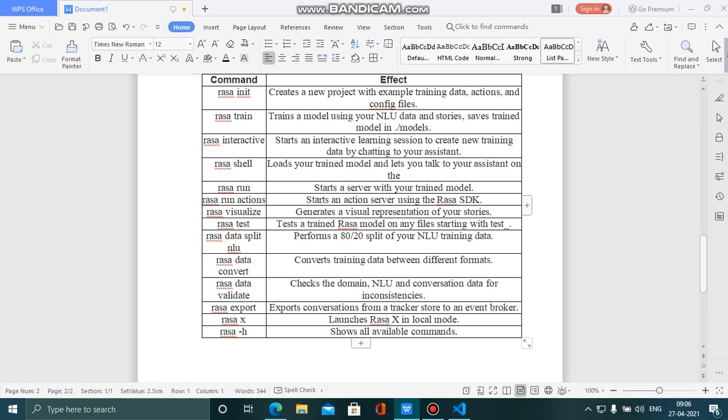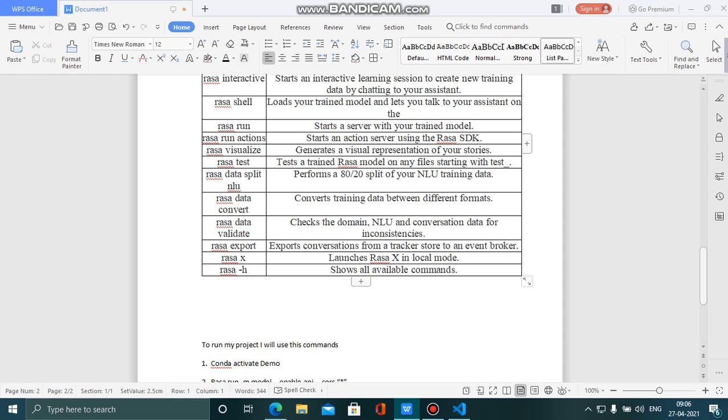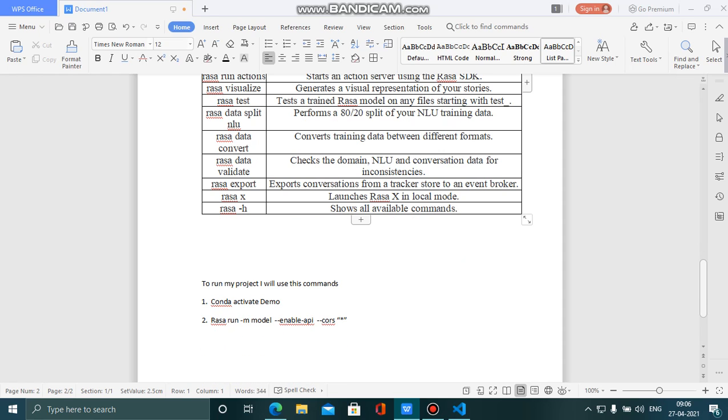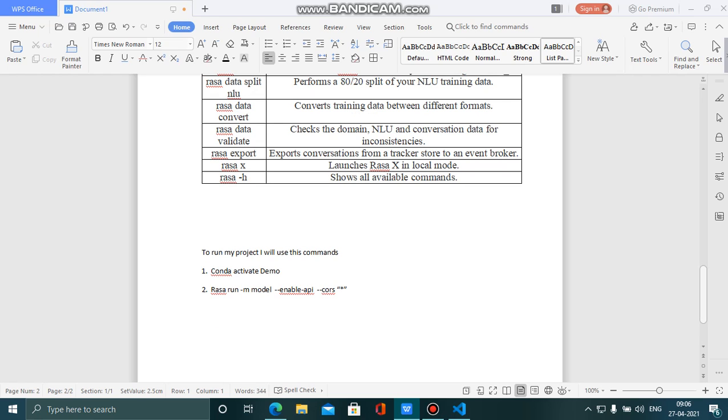It will talk to you in the console only. And for running your servers, we use the rasa run command. There are a few more commands, but in this project I'm only running two commands: the first to activate our Conda environment, and the second to enable our APIs so we can start with our project.